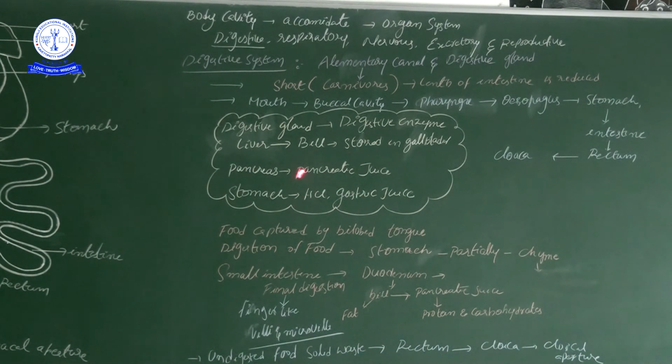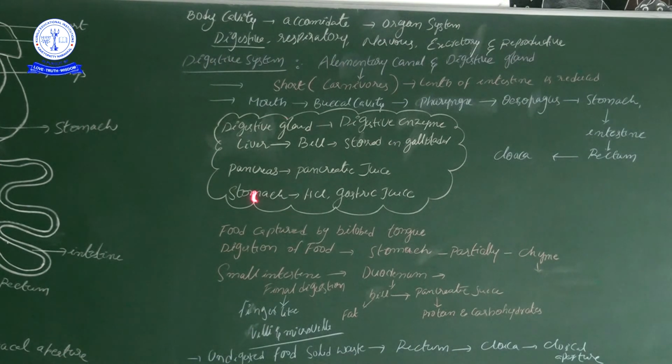By using all these enzymes, bile from the liver, pancreatic juice from the pancreas, HCl and gastric juice from the stomach, the food taken by the frog will be digested in the stomach and intestinal places.